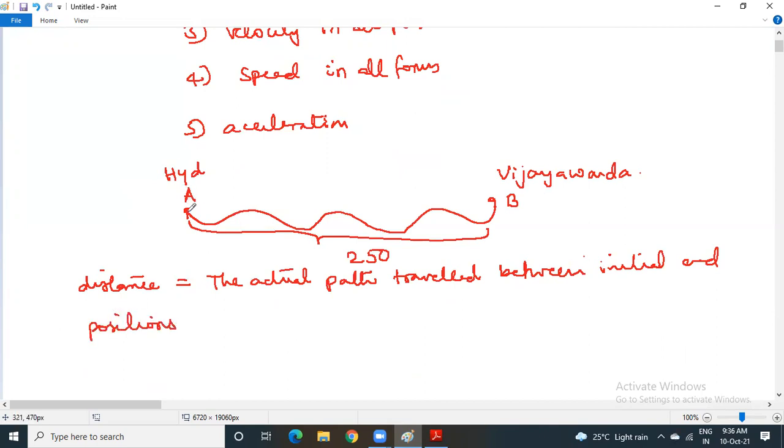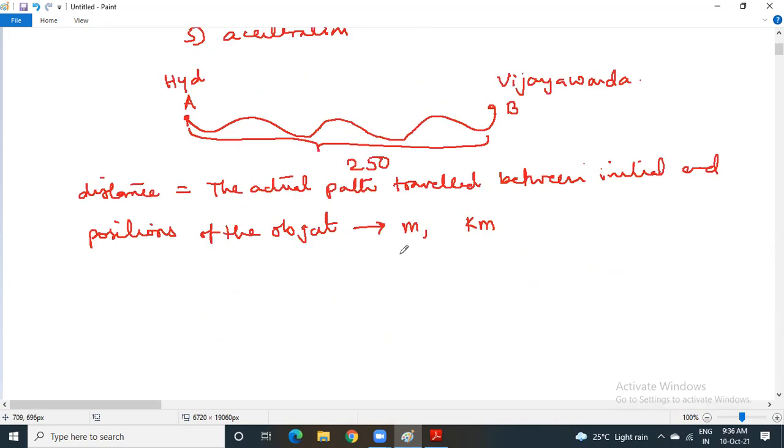So the initial position is at A, and the final position is at B. If it is a small unit, distance is measured in meters. If it is a large unit, distance is measured in kilometers. We say distance is a scalar quantity. I'll come to that afterwards.